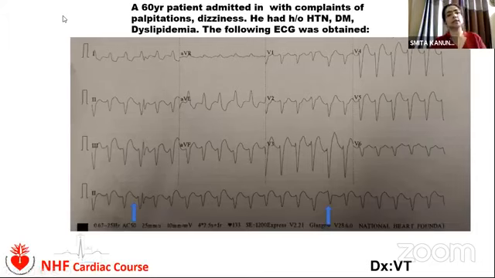Now, going back to our ECG, which was shown earlier. This patient has a wide complex tachycardia, and now to diagnose, what is the diagnosis? Let's see. This is a wide complex tachycardia with concordance. The precordial leads all have negative concordance. So with this concordance alone we can diagnose this ECG as ventricular tachycardia. Moreover, there is the presence of a fusion beat, which is also a feature of ventricular tachycardia.